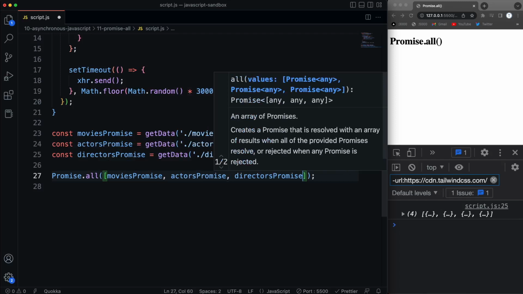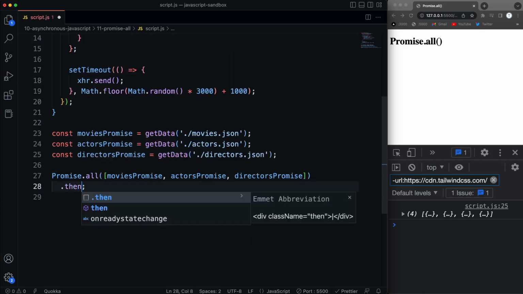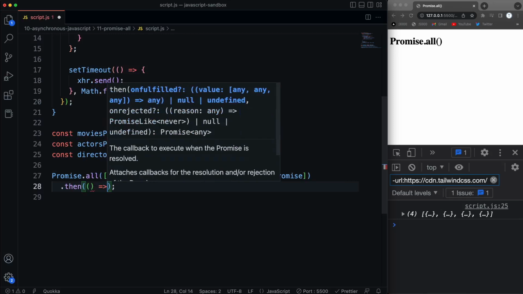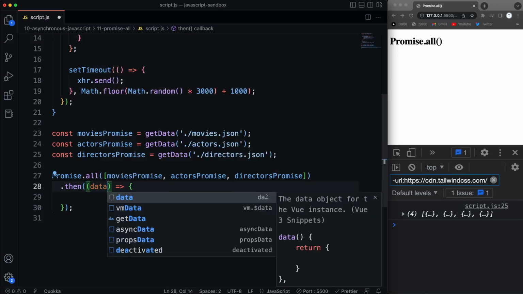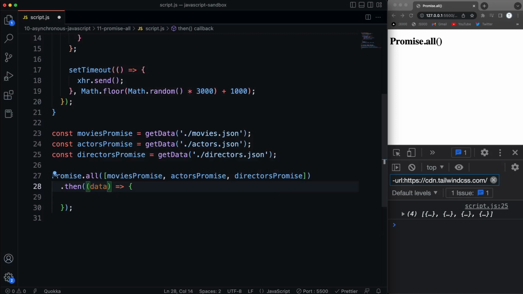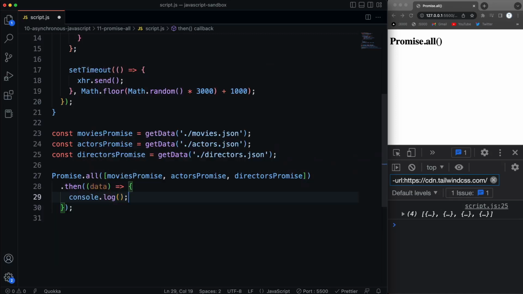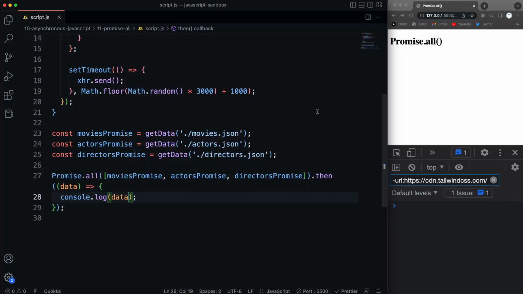Okay, so we're going to pass those in, and then add a .then onto this Promise.all. That takes in a function, and what we'll pass in here is data. Actually, let me just log it, and I'll show you what we get. I'm going to save this and let this run.